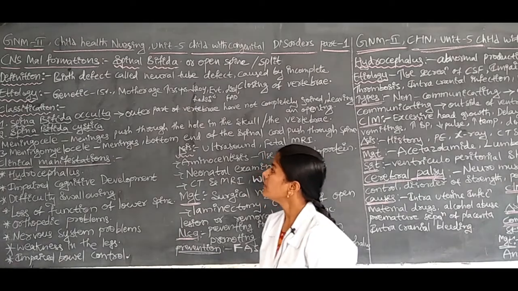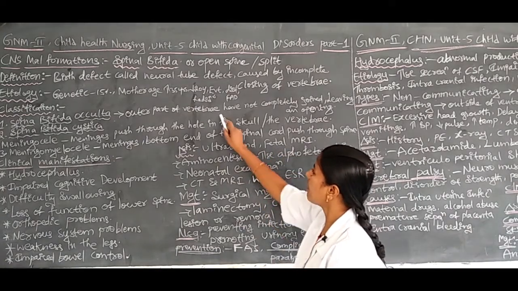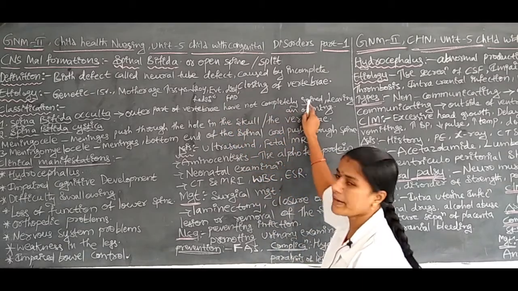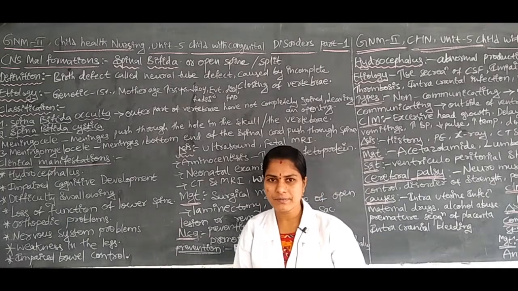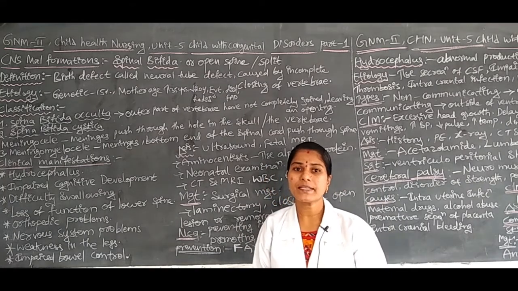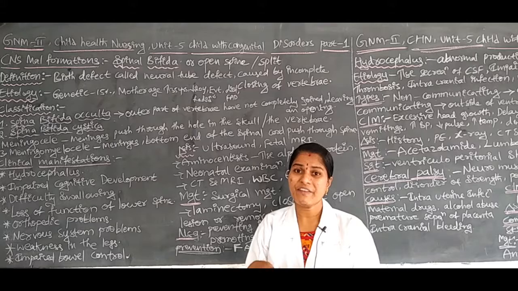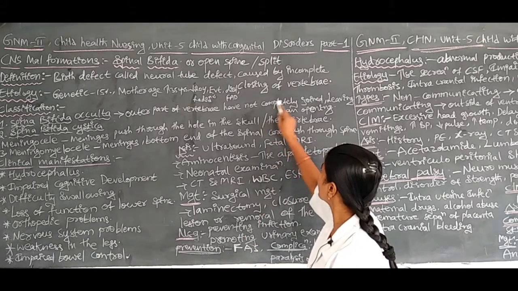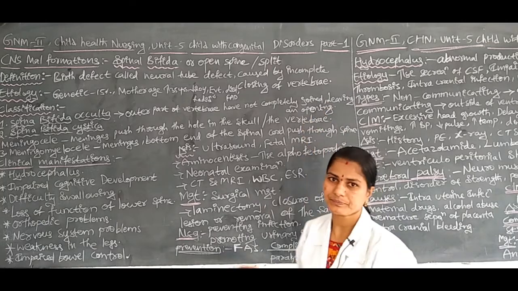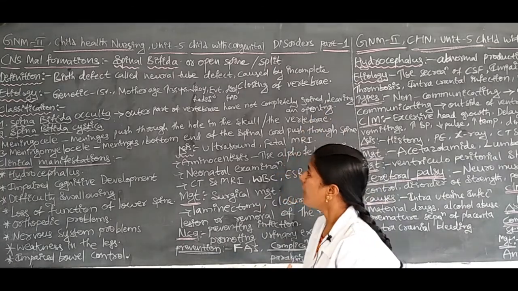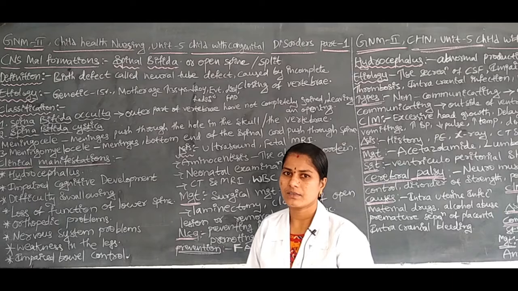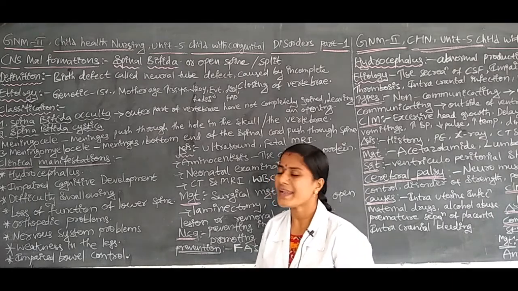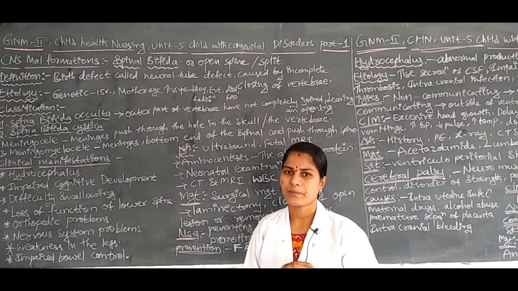In this, the outer part of the vertebra has not completely joined. The outer part of the vertebra is not completely closing, leaving an opening. That condition we call spina bifida occulta.